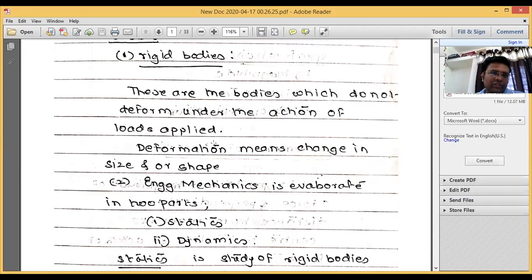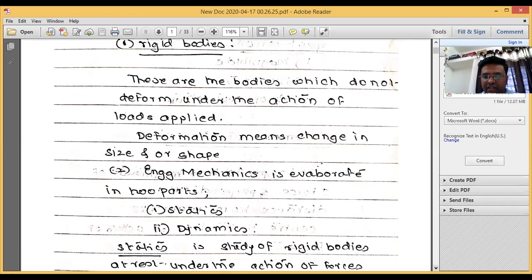So when you apply the load, there will be deformation produced inside the body. So after the removal of that particular load, if there is not any kind of deformation, change in the shape or size of the body, then it is called a rigid body. Whatever discussion we are going to do, or whatever is there in your syllabus, is for engineering mechanics for the rigid bodies only. We have nothing to do with the other part.